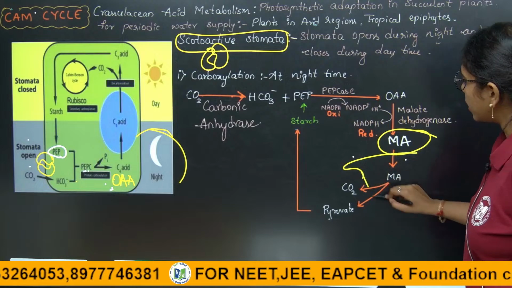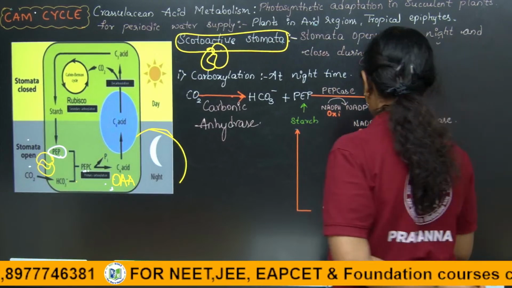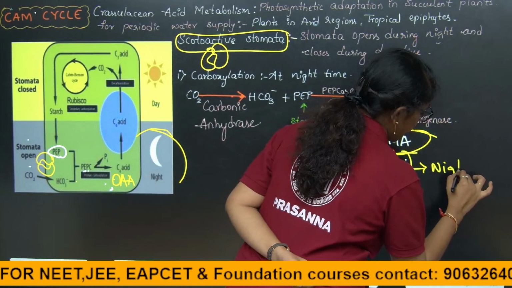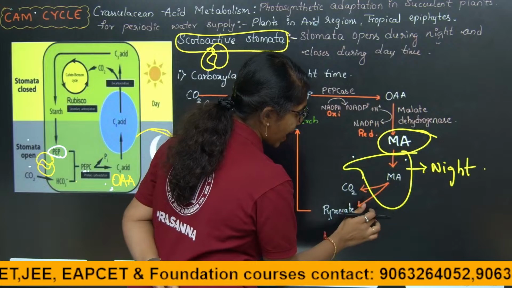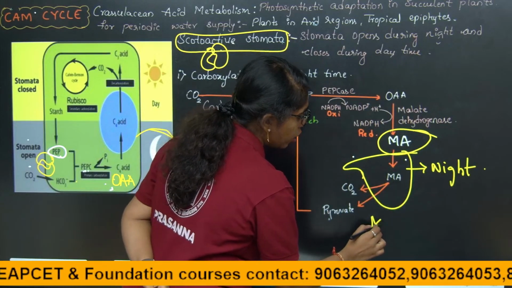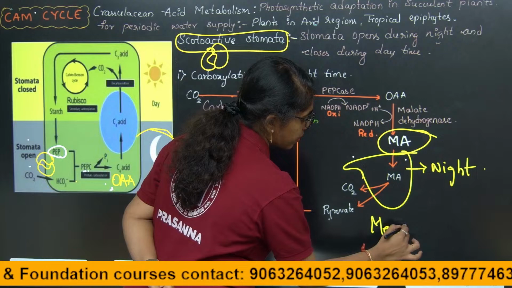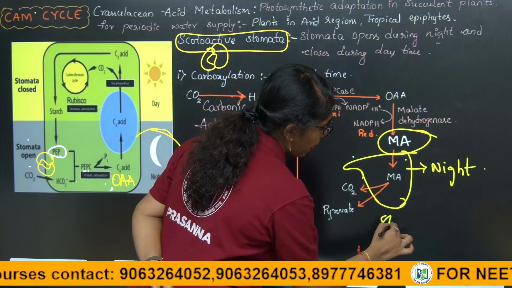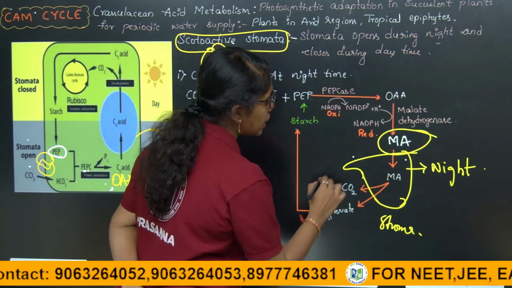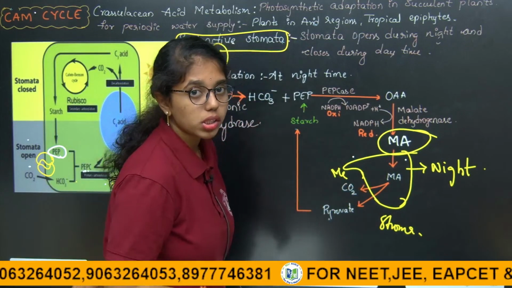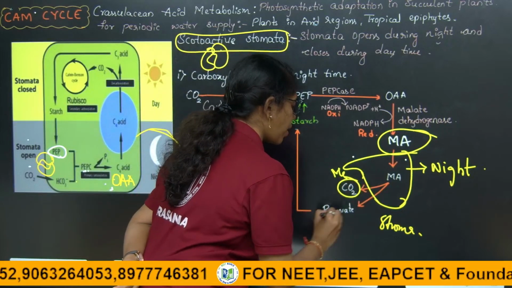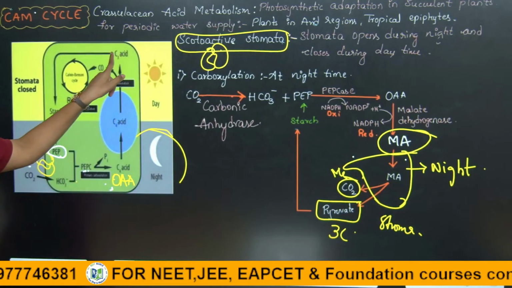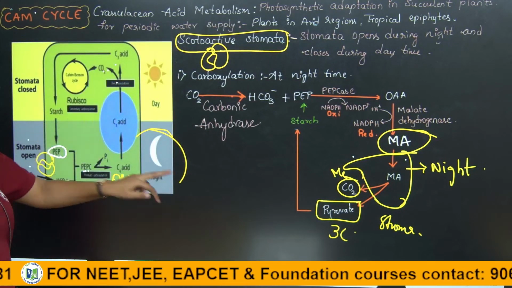Malic acid is stored in the vacuole at night time. During daytime, this malic acid is sent outside to the stroma of the mesophyll cells, wherein this malic acid is decarboxylated to 1 molecule of carbon dioxide and 3 carbon PEP.